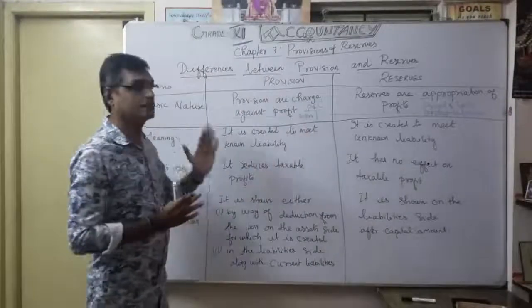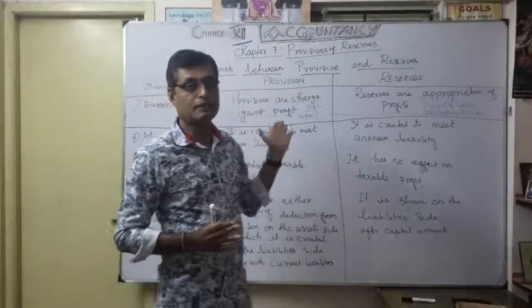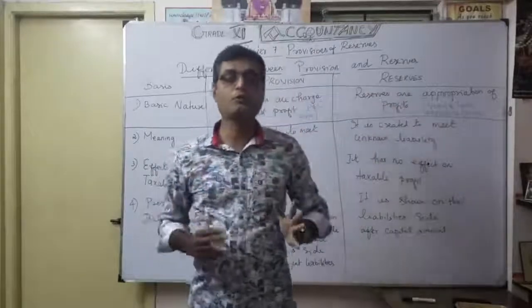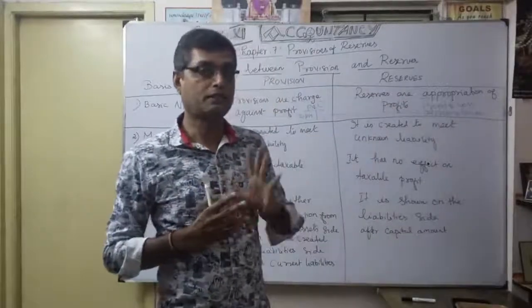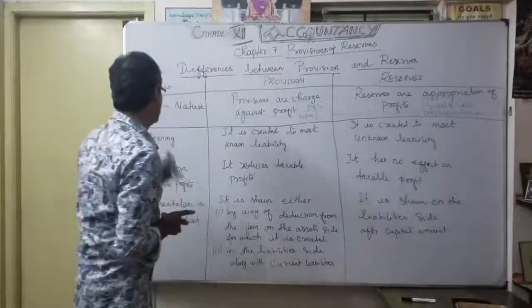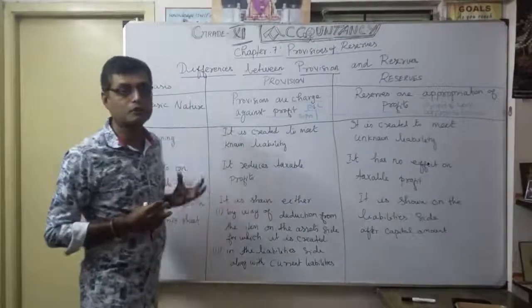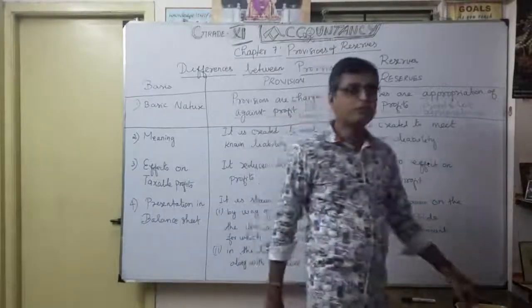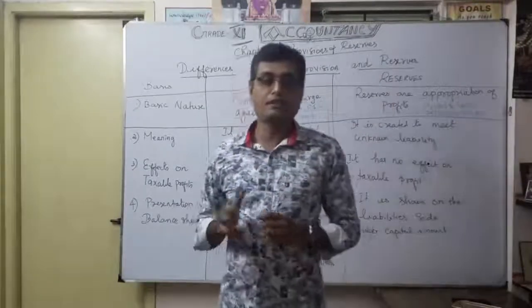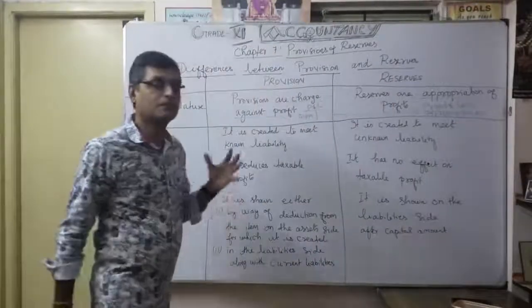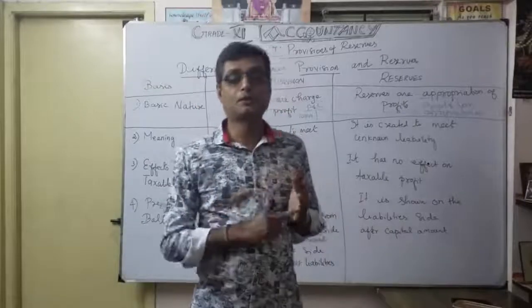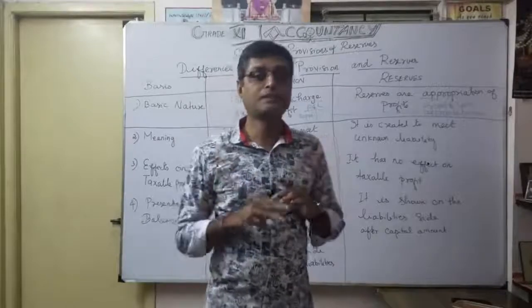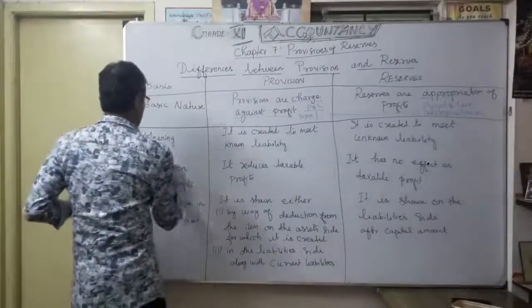So the very basic nature: provision is a charge against profit, reserve is an appropriation of profit. That's what you want to make strong in your mind. That's the first difference. And the second one, meaning. Why are you going to create a provision? To meet a known liability. Definitely you know a certain liability will come. That's the provision. For example, provision for doubtful debts, provision for discount on debtors, and provision for taxation. Anyway you are going to pay tax. It is a known liability.